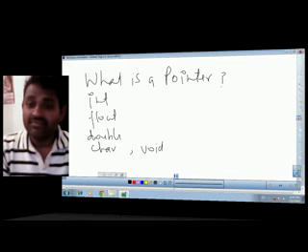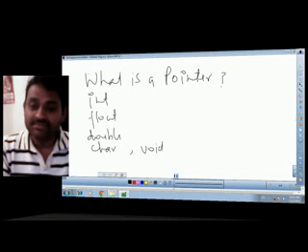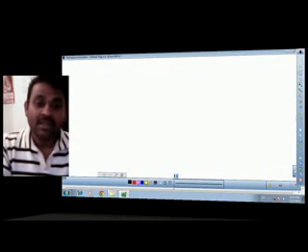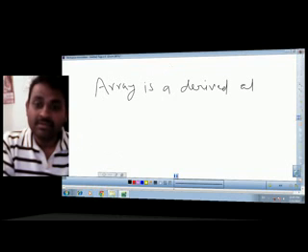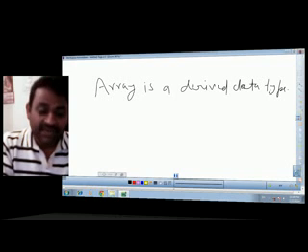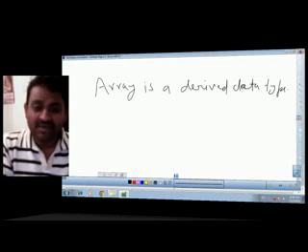For example, I am recalling to you that we can define array like this: array is a derived data type, derived from the original one, the primitive one, what we have discussed earlier.